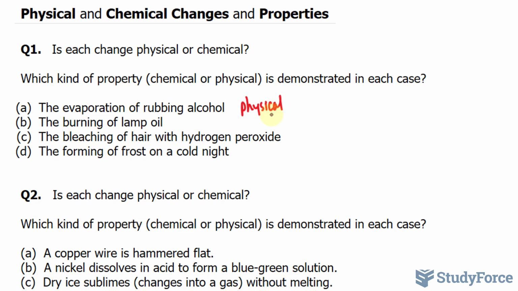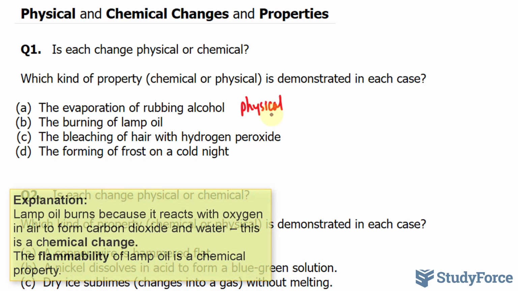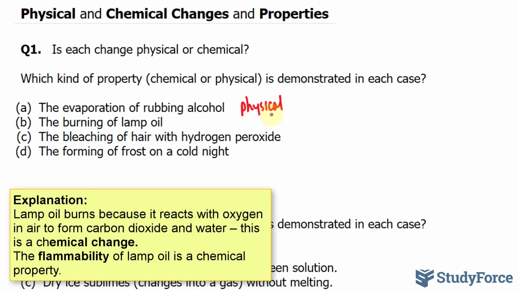For B, we have the burning of lamp oil. In order for lamp oil to burn, you need a mixture of oxygen and a starting heat source. Therefore, in order for fuel to burn, it needs to mix with oxygen, and when it mixes with oxygen and burns, it produces a brand new chemical. So this is referred to as a chemical change.